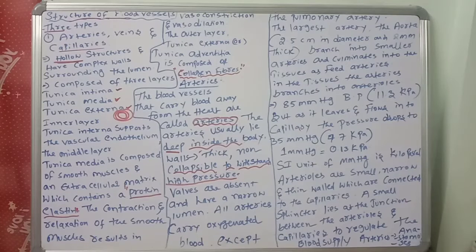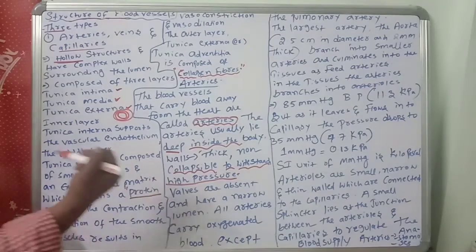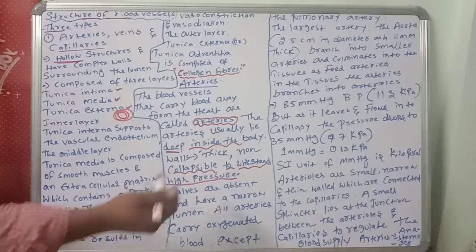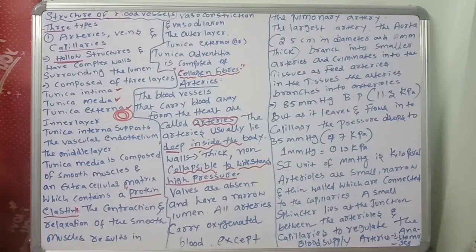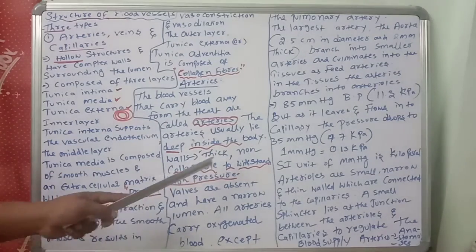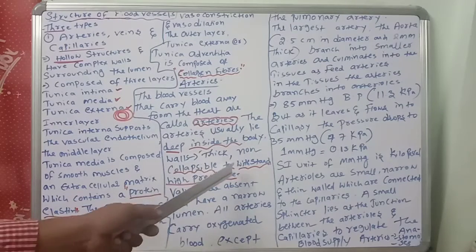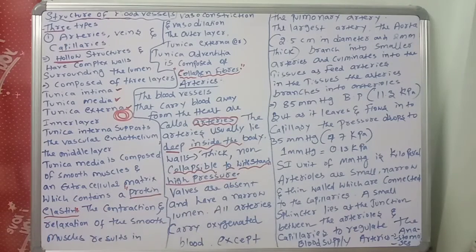Very important for NEET: they will ask in which blood vessel there is more blood pressure, arteries, veins, blood capillaries, or none of the above. The immediate answer is arteries. You should tell why: arteries have thick, non-collapsible walls to withstand the high pressures.